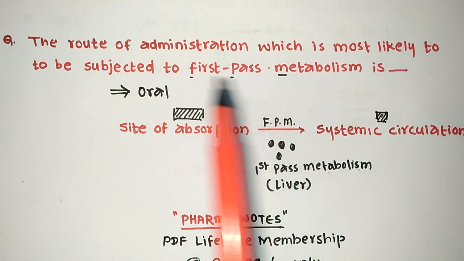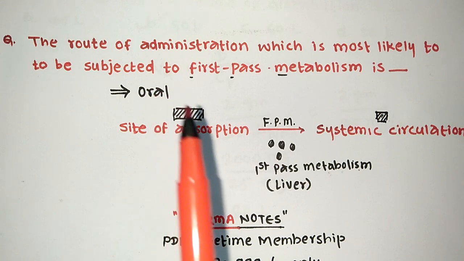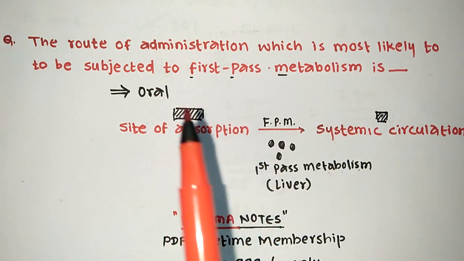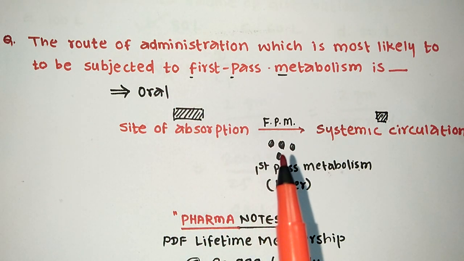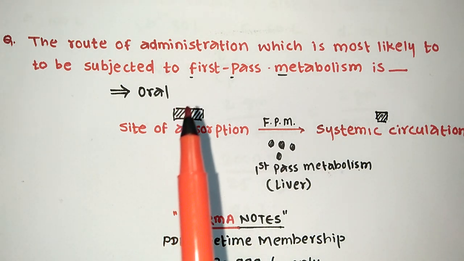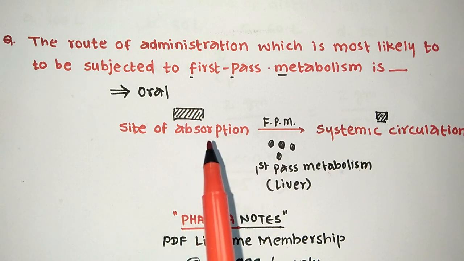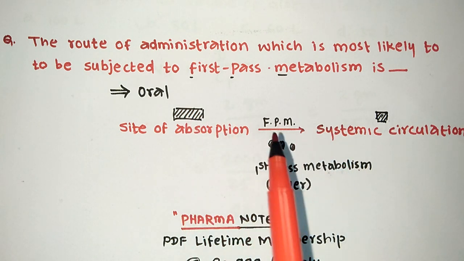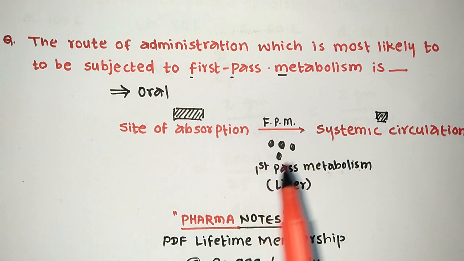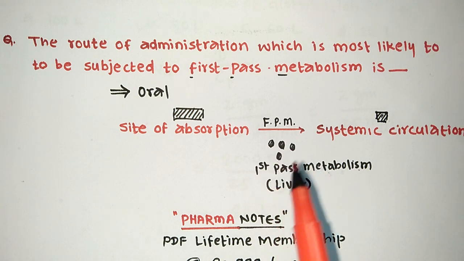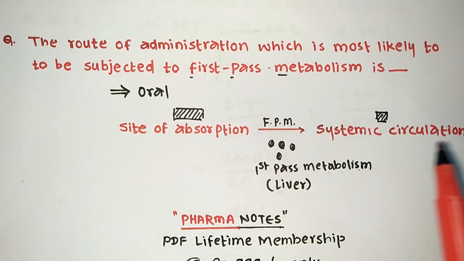When we administer the drug by the oral route, there are a lot of chances of this first pass metabolism. So if we administer a 100 mg dose at the site of absorption, and there is first pass metabolism, 50% of the drug gets metabolized and 50% goes into the systemic circulation.